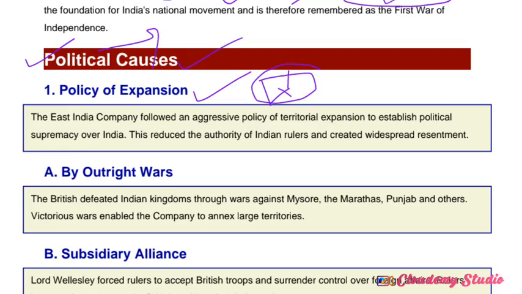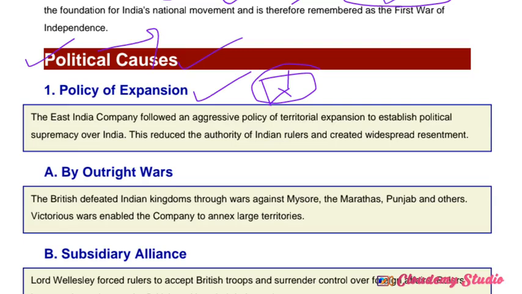Another reason was the disunity among the Indian rulers, who were engaged in constant internal wars. All this became an important reason for the British to capture the political system of India.